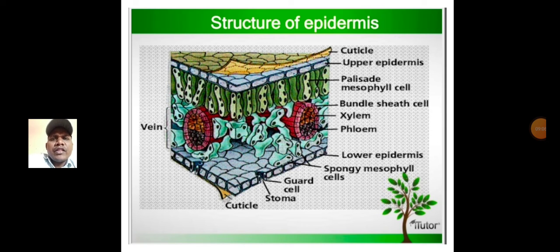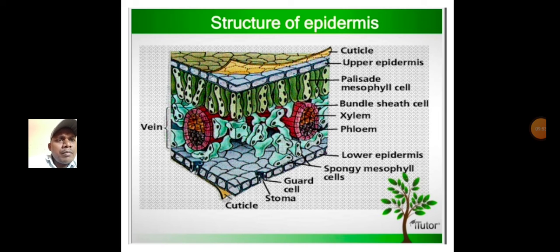But spongy parenchyma cells are oval, round or circular in shape, with intercellular gaps or intercellular spaces, whereas palisade parenchyma has none. Next, the bundle sheath cells. Generally xylem and phloem together are called the vascular bundle.